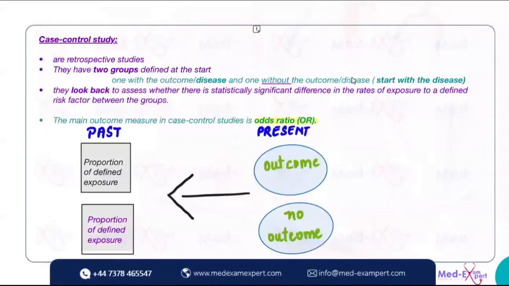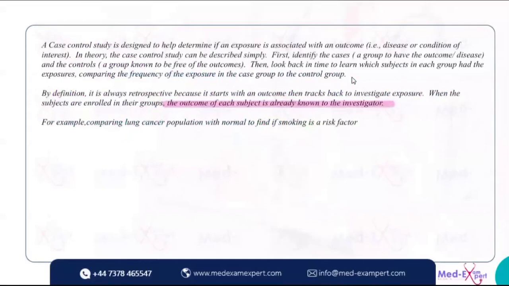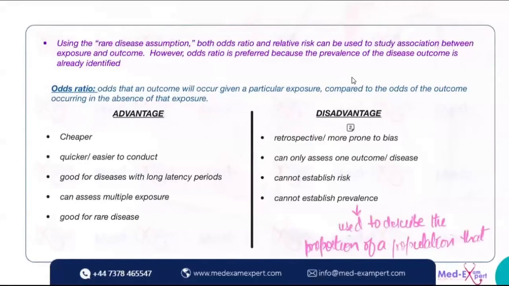The same thing is case control. We start with the case, we go back. It is retrospective. It is cheaper, but it has a bias. Bias means people tend to forget things. Okay, it's designed to help determine if an exposure is associated with an outcome. The outcome of each subject is already known to the investigator. This is epidemiological.